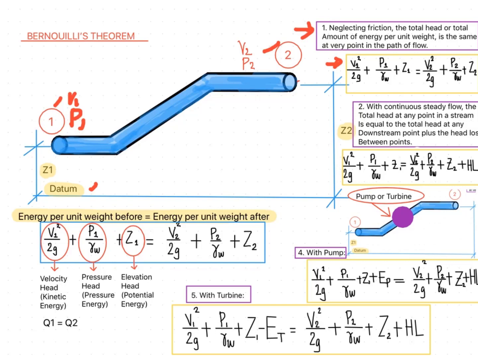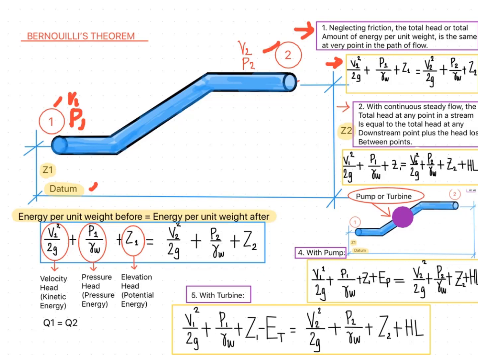Next, number 2. Here is number 2. With continuous steady flow, take note, with continuous steady flow, the total head at any point upstream is equal to the total head at any point downstream plus the head loss between the two points. So in this equation, we are now considering the head loss, or the energy that was lost from point 1 to point 2, maybe due to friction, contraction, and much more.